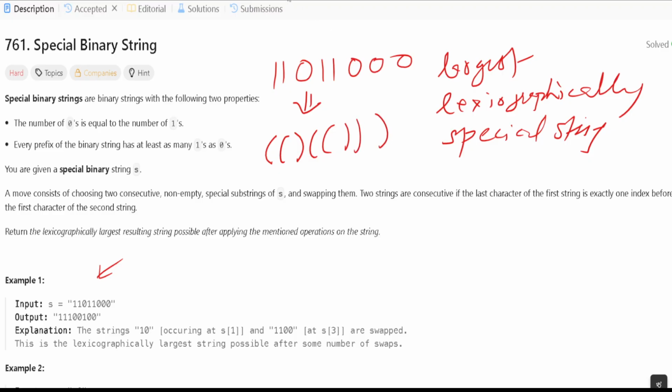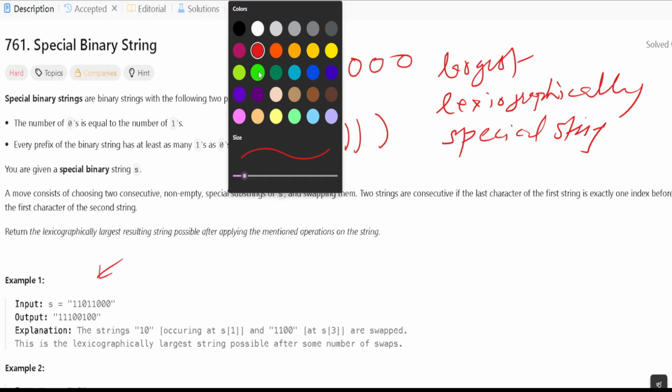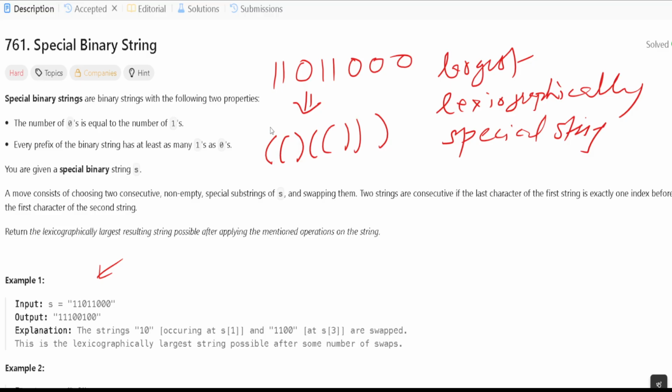Now we should check whether it is true or false, right? Let's say this is the starting parenthesis, so for this one we have the closing parenthesis. For this starting parenthesis we have the ending parenthesis, and for this starting parenthesis this is the ending parenthesis. Then we have this starting parenthesis and this ending parenthesis. This is a valid parenthesis string, because if all the opening parentheses are closed by ending parentheses, it means it's valid, right?